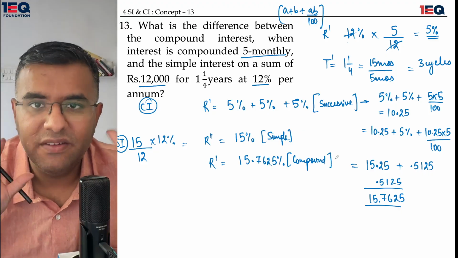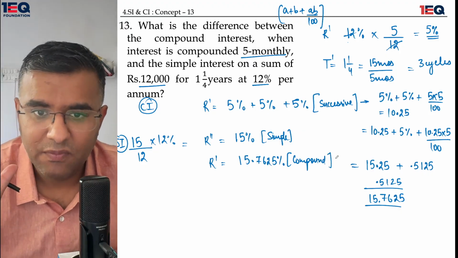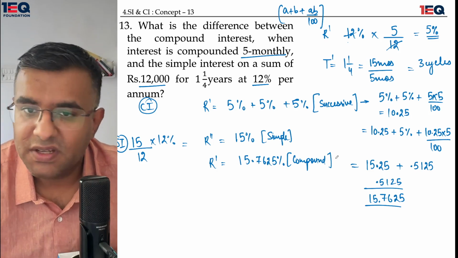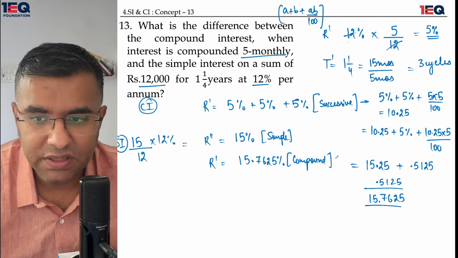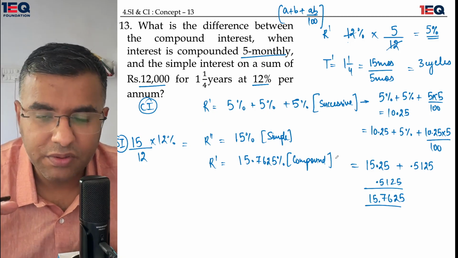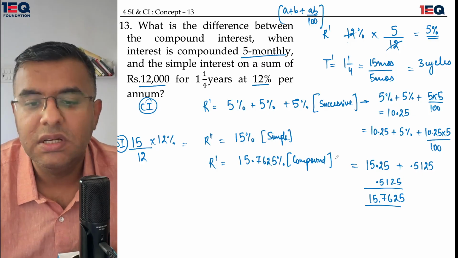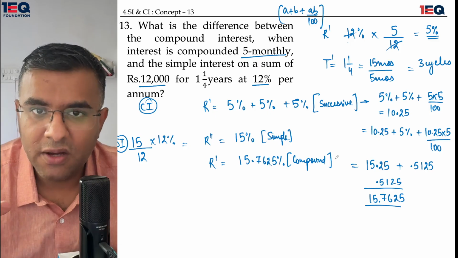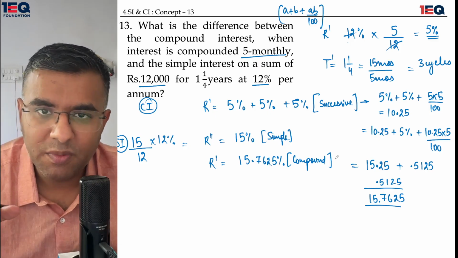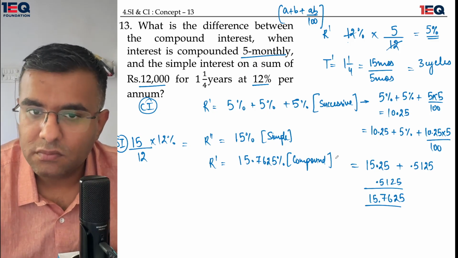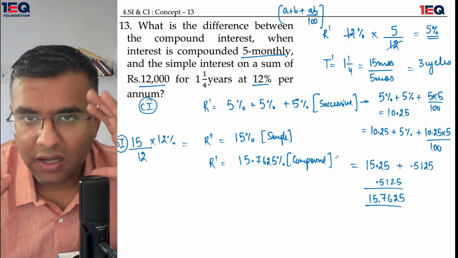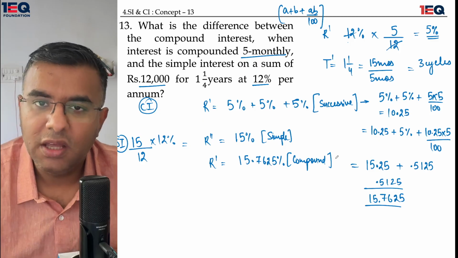See, there are so many facets, so many faces that you see of compound interest. The first way is to use successive percentages to find out the final compound interest, which you can multiply with the principal in order to find the real compound interest. Similarly, you could use the formula that the principal has to be multiplied with 1 plus r divided by 100, whole thing to the power of t, equal to the amount.